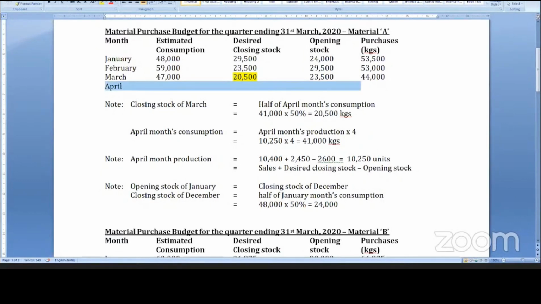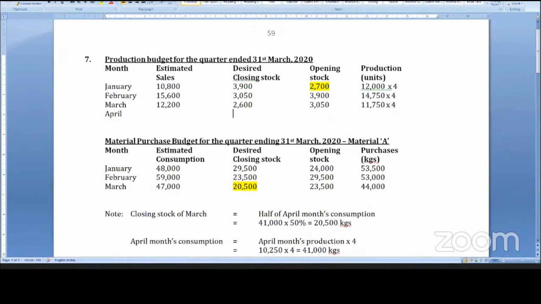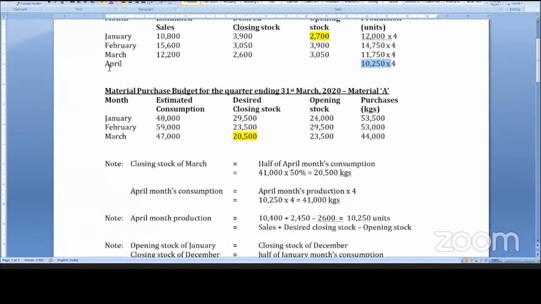April sales plus closing stock minus opening stock gives production, 10,250. Into 4, we require 41,000. So raw material required is 41,000 for the month of April.